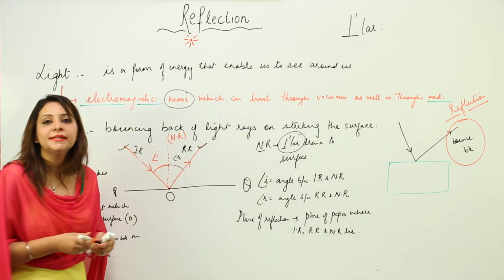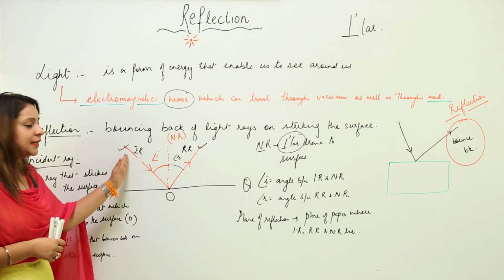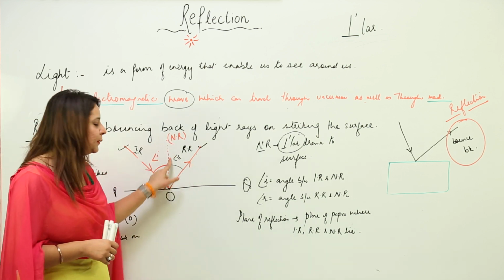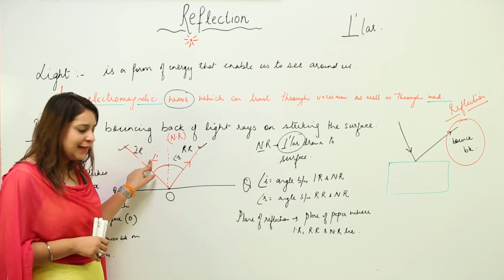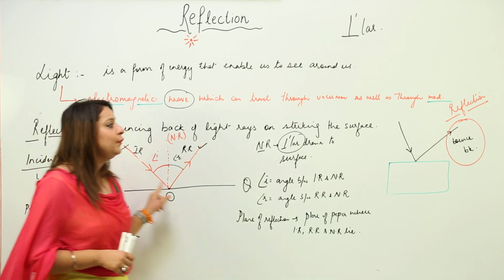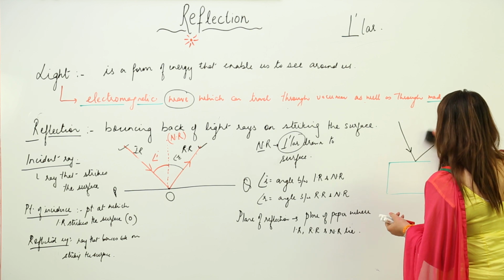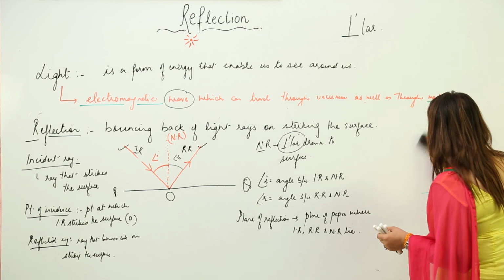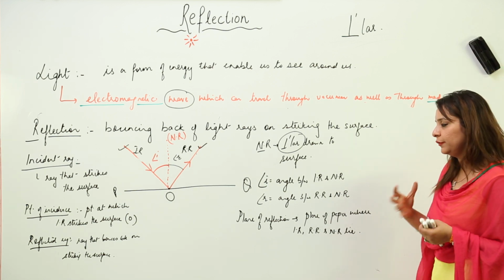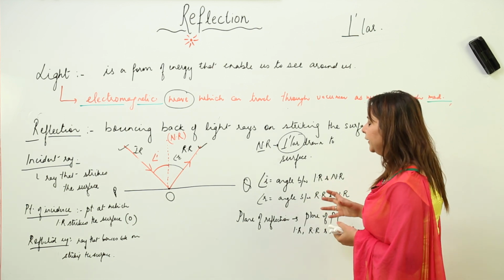So this is the basic terminology which we will be using in this chapter, that is reflection. I think you got it. This is the incident ray, this is the point of incidence, this is the ray that bounced back, this is the perpendicular, this is the angle of incidence, this is the angle of reflection and this complete thing is the plane of reflection. So now we are going to start with the laws of reflection, that is, whenever reflection takes place from any surface, what kind of observation do you always see. But before we do that, I just want to make you familiar with one more thing,